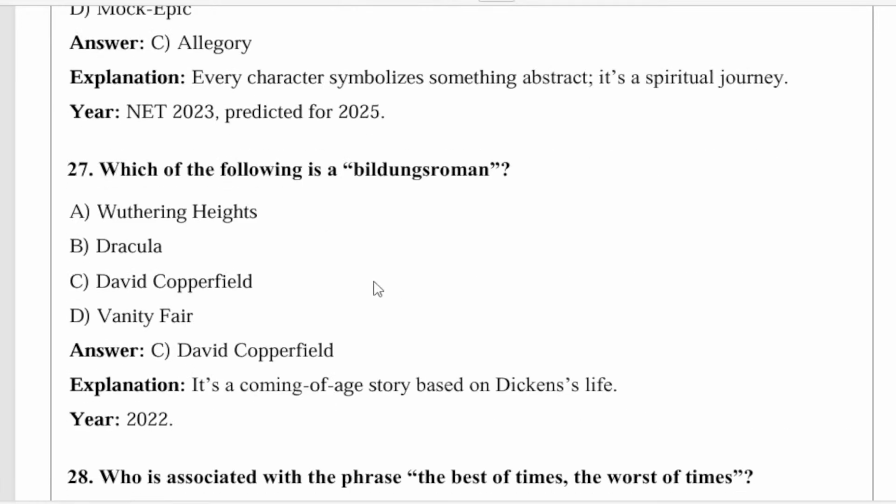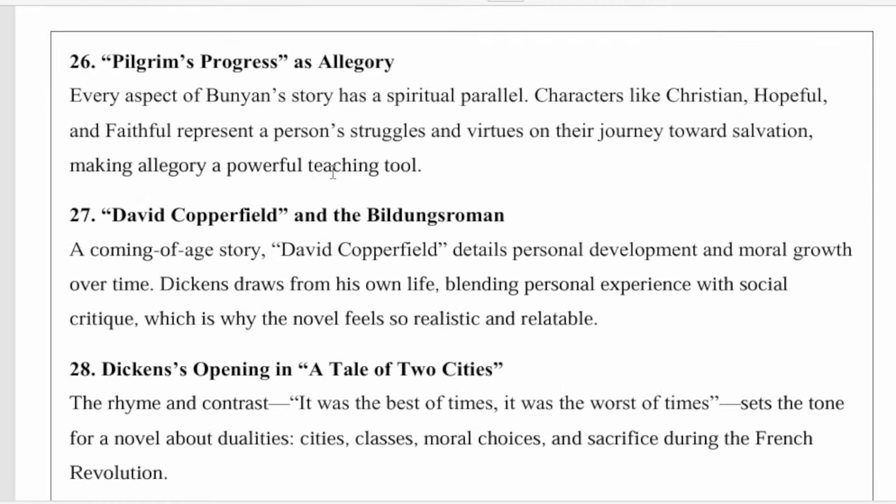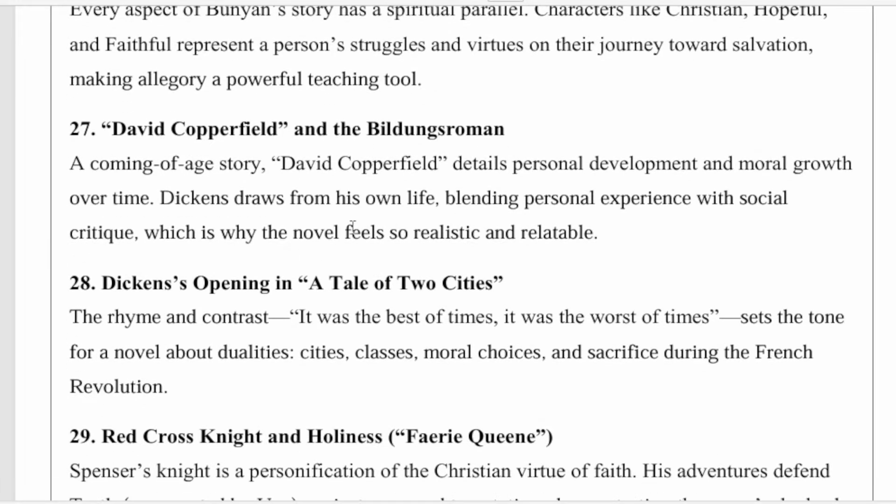So next, the 27th question. Which of the following is a bildungsroman? David Copperfield is the answer for this question. It appeared in the 2022 paper. It's a coming-of-age story based on Dickens' life. David Copperfield details personal development and moral growth over time. Dickens draws from his life, blending personal experience with social criticism, which is why the novel feels so realistic and relatable.